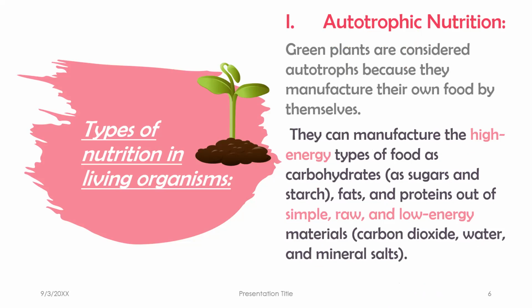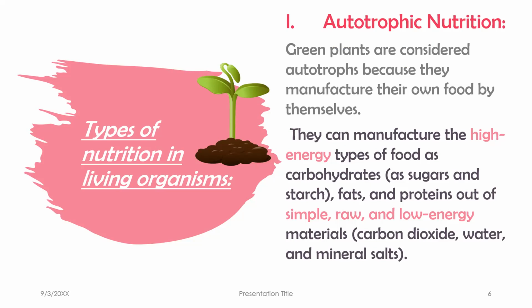They can manufacture the high energy type of food as macromolecules, carbohydrates like sugar and starch, fats and proteins, out of simple, raw and low energy materials like carbon dioxide, water and mineral salts.